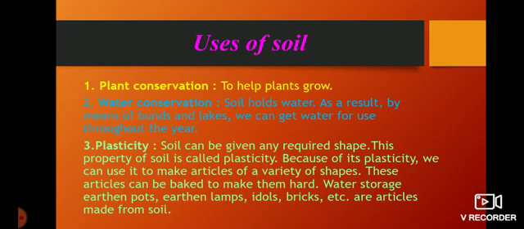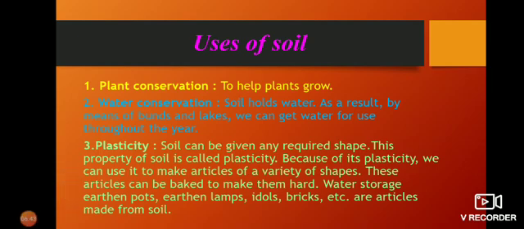Understood? Because of its plasticity, we can use it to make articles of a variety of shapes. Because soil can be given any required shape, we can make different types of articles of different varieties and shapes. These articles can be baked to make them hard. Water storage pots, earthen lamps, idols, bricks, etc. are articles made from soil.